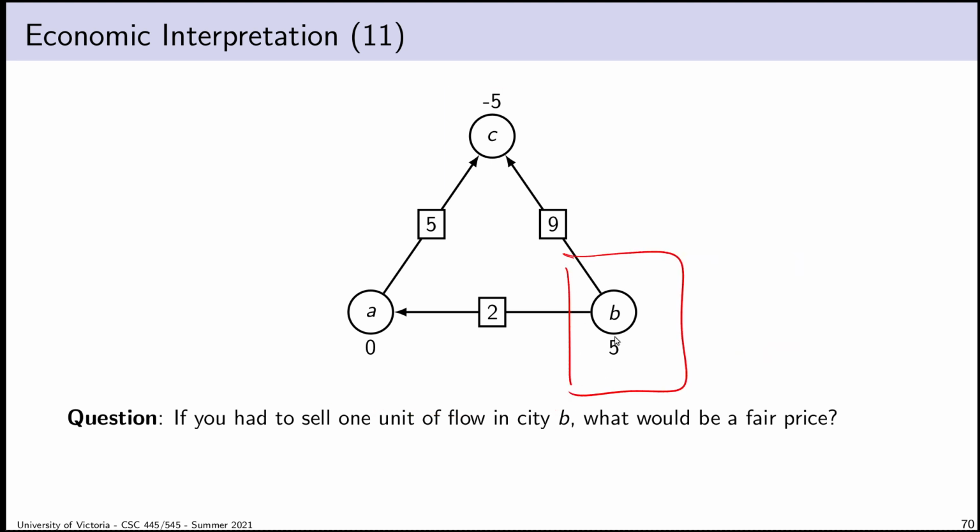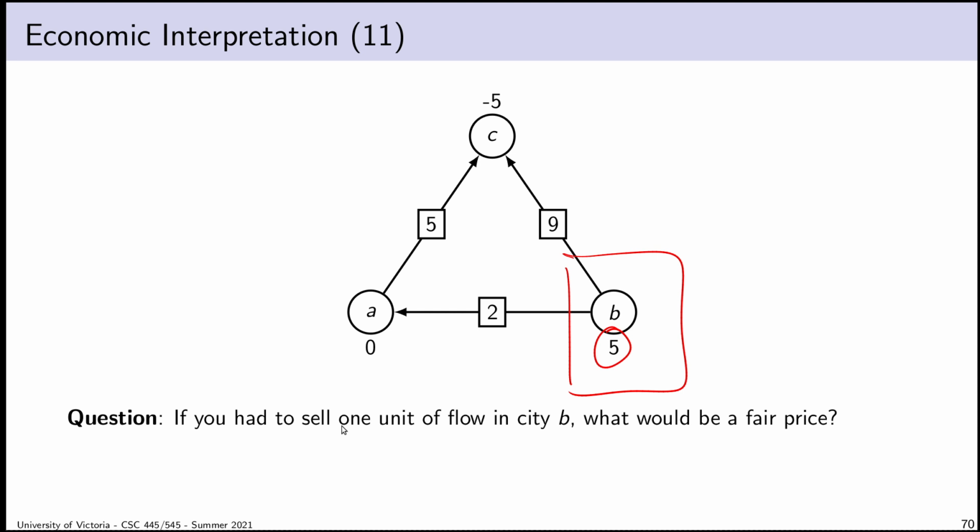In City B, there is an oversupply. What I mean by that is, if we account for all internal supply and demand, there are still 5 units left over, which means that there's nobody that wants to buy a unit of flow. Because if they wanted to buy a unit of flow, there'd be more demand. But there isn't demand. There's an oversupply. So if you're selling sofas, there are a bunch of sofas sitting out on the sidewalk. Nobody wants them. But suppose you're selling electricity, and that means that you have to sell 1 unit of flow.